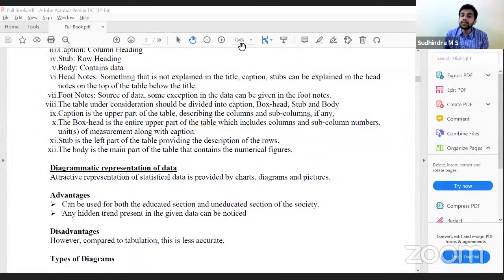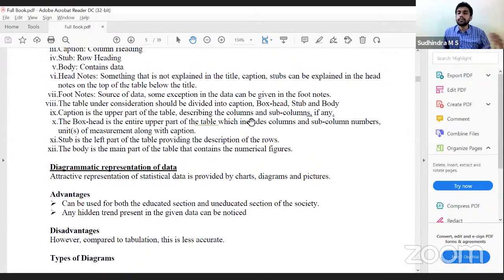Coming to disadvantage, when we compare to tabulation, yes, it is less accurate because we'll be plotting it in graphs. So we'll be taking scales, etc., wherein the accuracy would be compromised. So it is less accurate when compared to tabular presentation. That is a disadvantage.